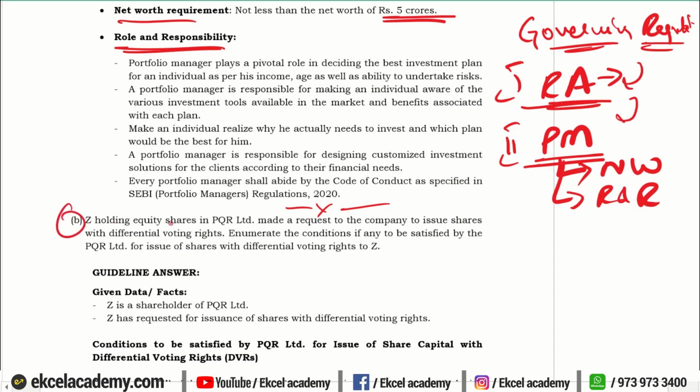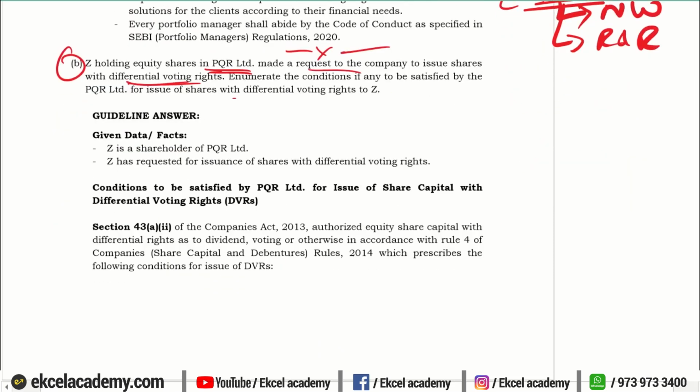Next, Z is holding equity shares in PQR Limited, and he has made a request for differential right voting shares. Enumerate the conditions to be satisfied for issuing equity shares with differential right. So they want you to lay down. It seems like a practical question, but it is a direct theory question where they are asking you what are the conditions for issuing equity share with differential right as to voting.